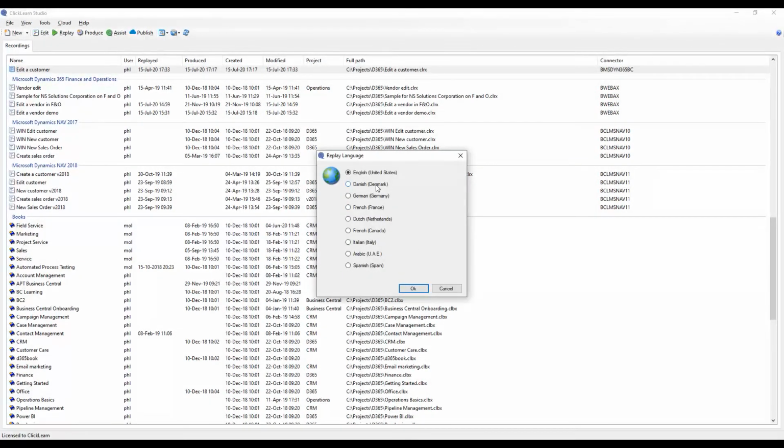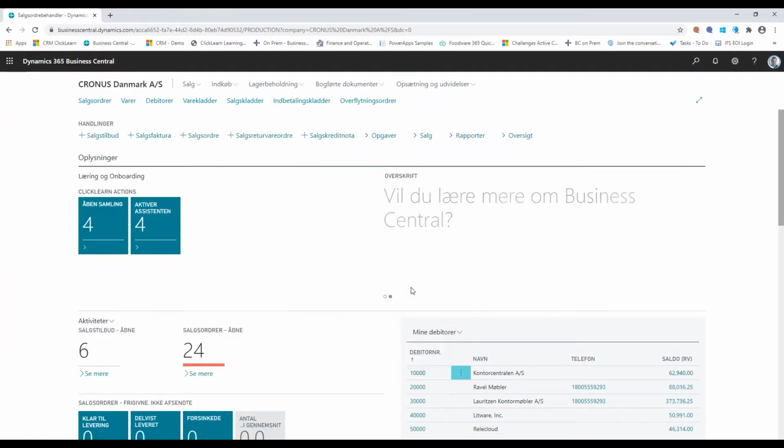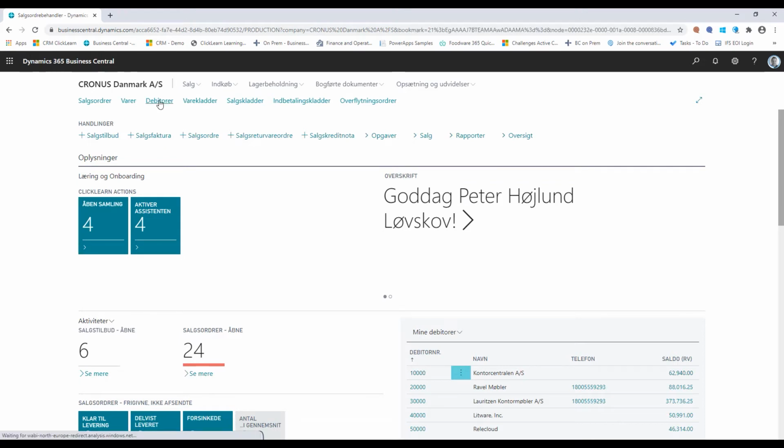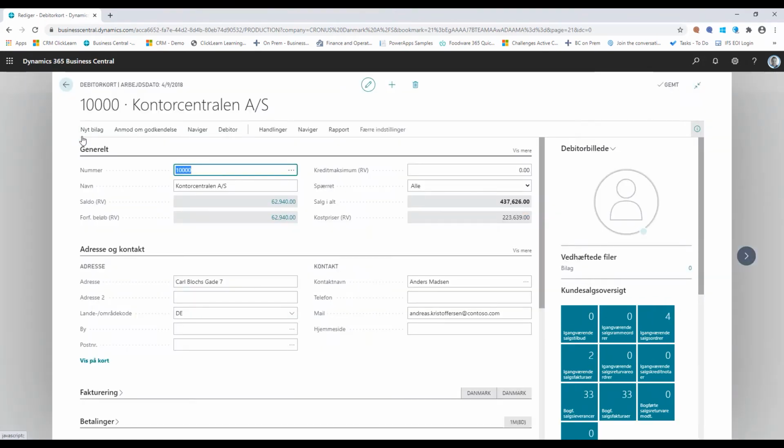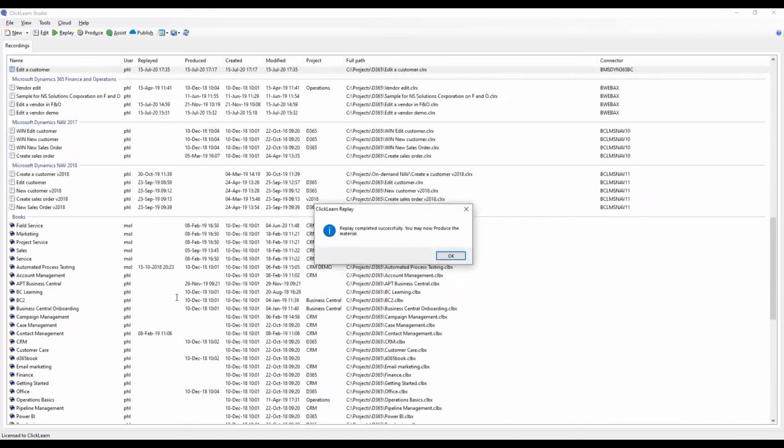I want to do this in Danish, and as I click on OK, ClickLearn will go into the background and turn on the replay function, and of course you cannot see me not touching the mouse or the keyboard, but you will notice that the cursor will jump through the processes instead of moving seamlessly through the screen. So here it jumps up to debitor 1, which is customer in Danish. It will move down to my customer number 10,000, and automatically it captures all of the steps here. So while I have created my first initial recording, set it up how I wanted to in the editor, I can now hit replay, go out, grab a cup of coffee, and then ClickLearn will automatically update all of this.